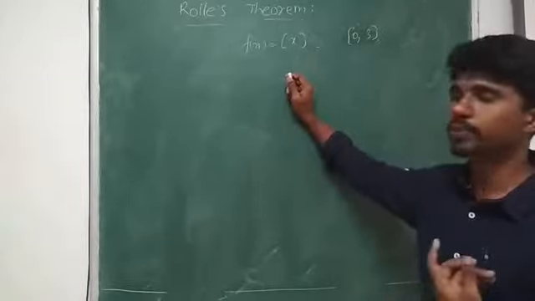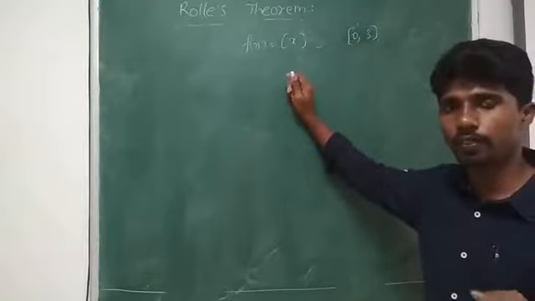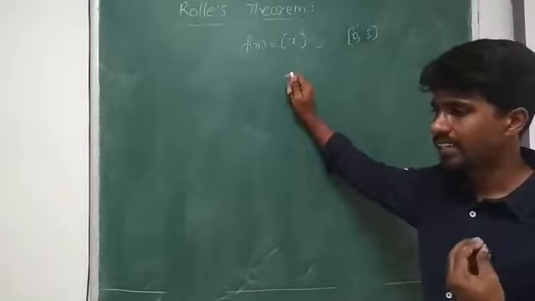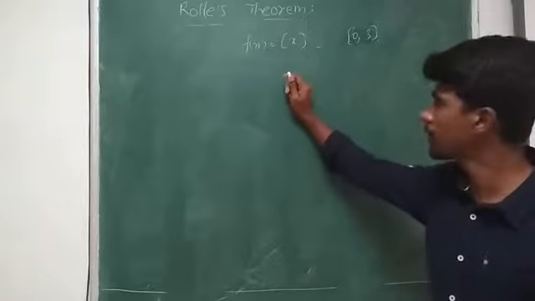So if it has to satisfy Rolle's theorem, it has to satisfy the three conditions that we already know. But before that, how does step x behave? What's the graph of step x?